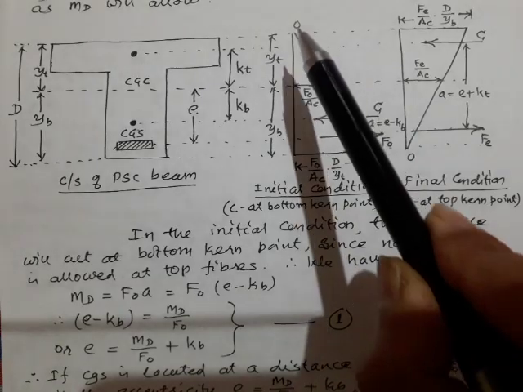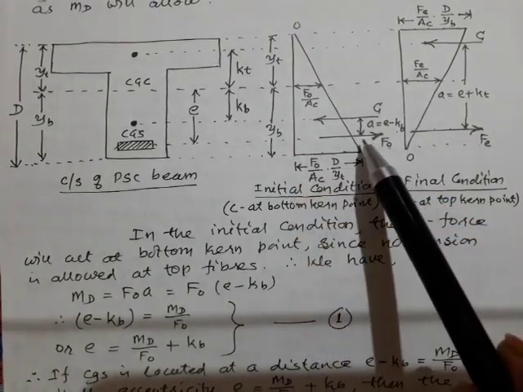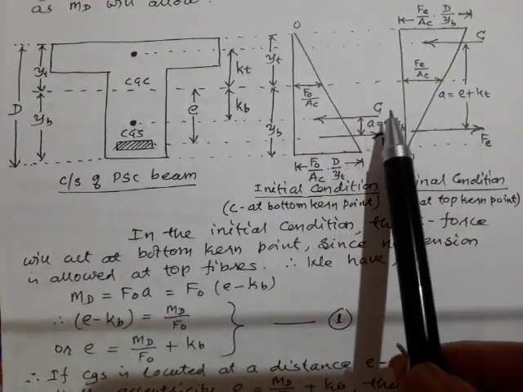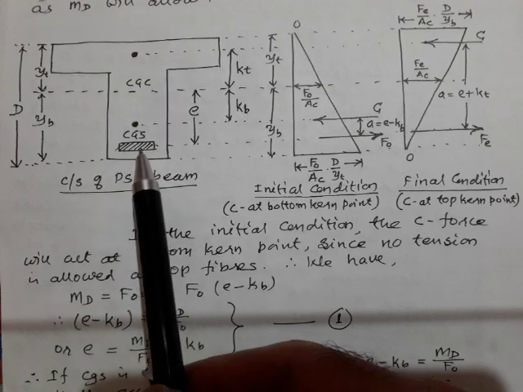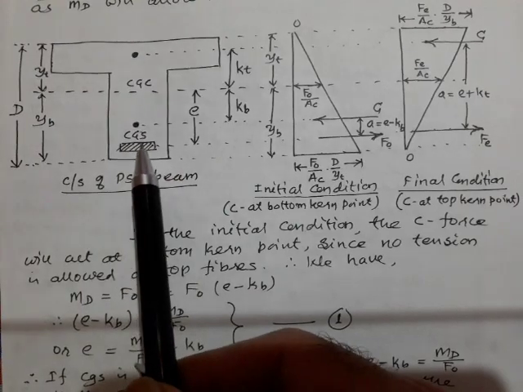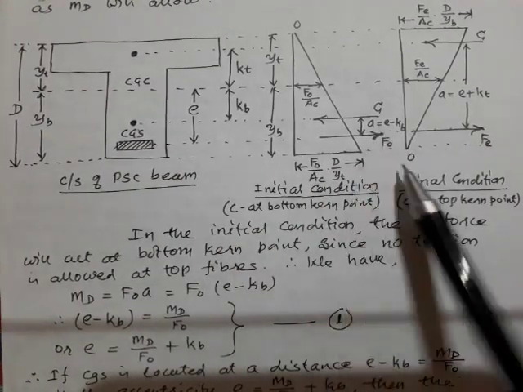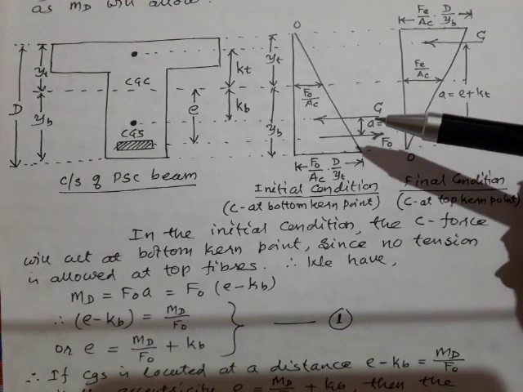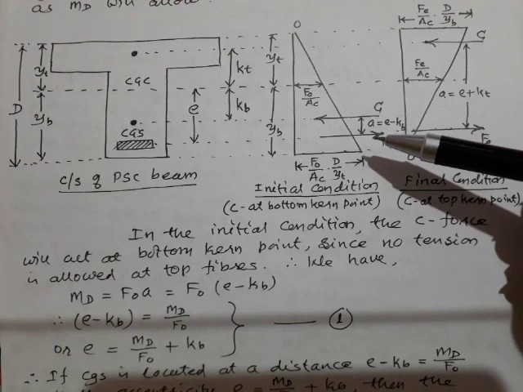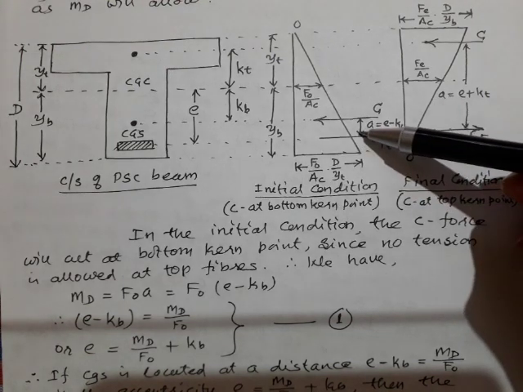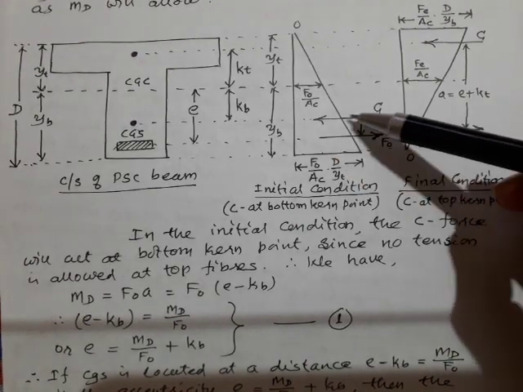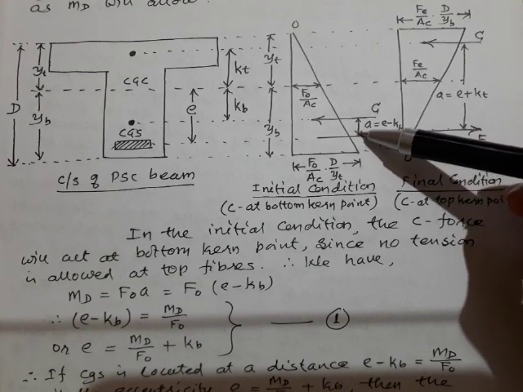Now I can draw the stress distribution diagram something like this. Your C force is acting here. Your initial prestressing force F naught will act at the CGS, and it is acting here. In the initial condition, only MD will act, in the sense only the dead load moment is going to act. And this is the lever arm A between the force F naught and the force C.